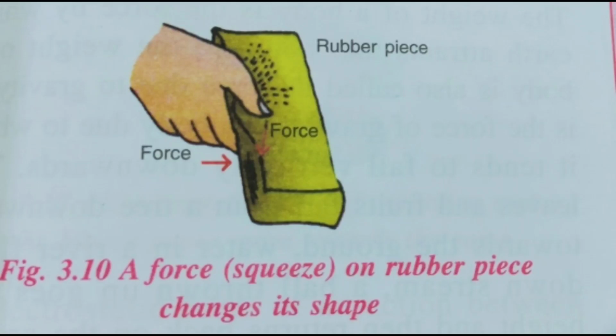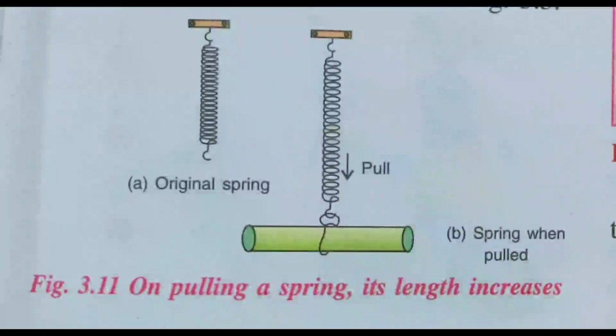In the same way, force applied as a squeeze in the case of a balloon or in the case of a toothpaste tube, the shape changes. Now see this picture. What happens here? A spring is being pulled by force, isn't it? Then what is happening here? The length increases, or the size increases.